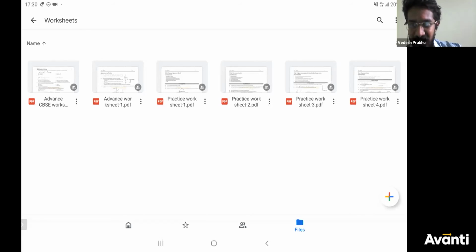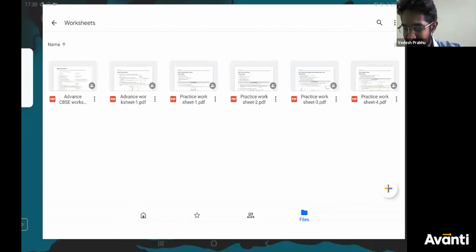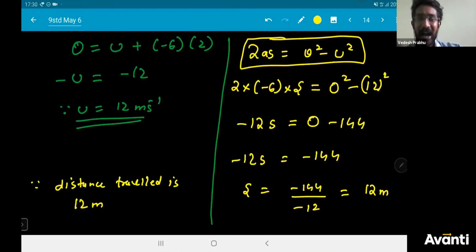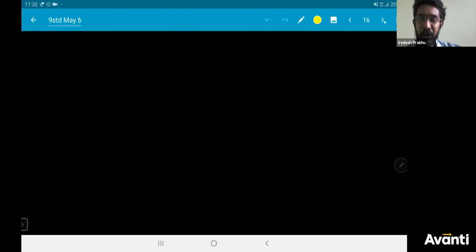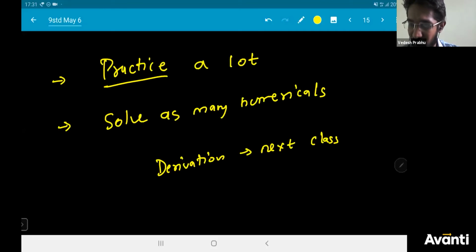Where is this link? In the WhatsApp group. The link is in the WhatsApp group. I cannot give you the link, I do not have access to sending the link. You should get it from your WhatsApp group, or if you have taken admission in online batches or the center batch, you will get all the information in your LMS system. Otherwise it is not there. Please practice all these worksheets, which will help you in getting the answer.